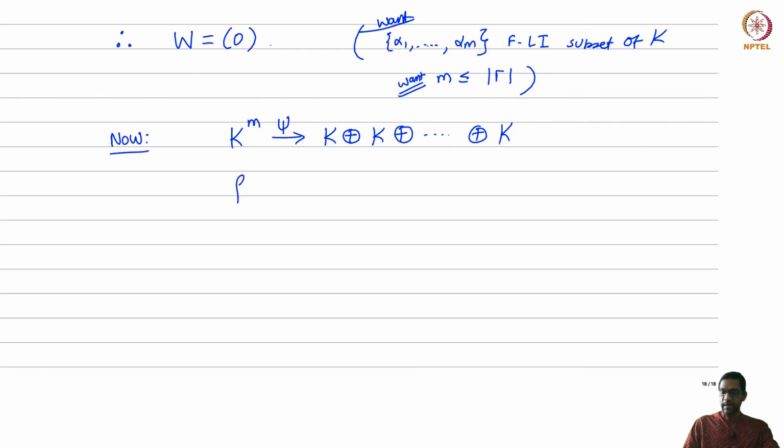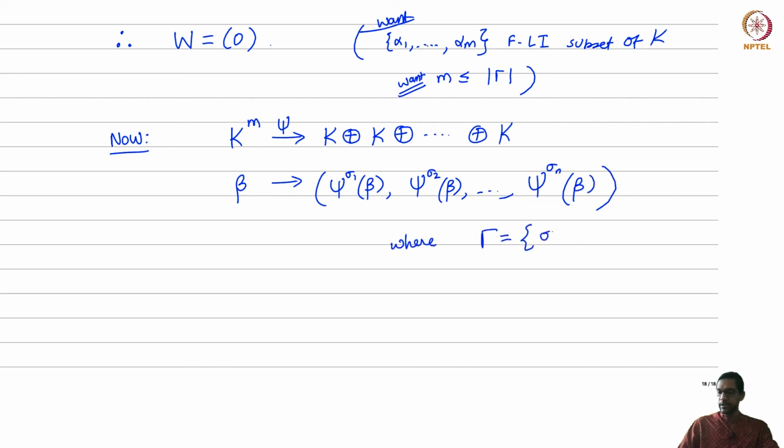I take an element beta and I map it to psi sigma 1 of beta, psi sigma 2 of beta, and so on, psi sigma n of beta, where gamma is the set sigma 1, sigma 2, through sigma n.